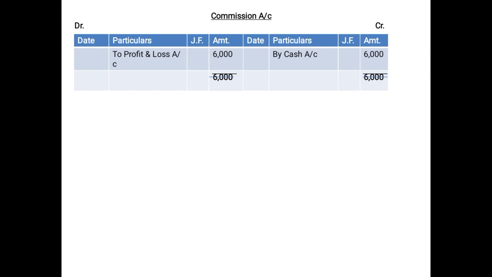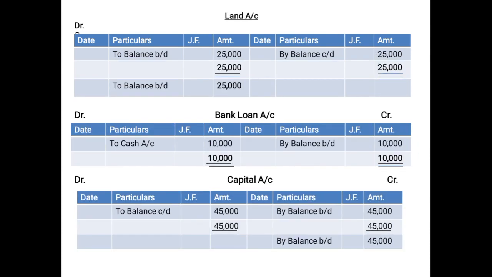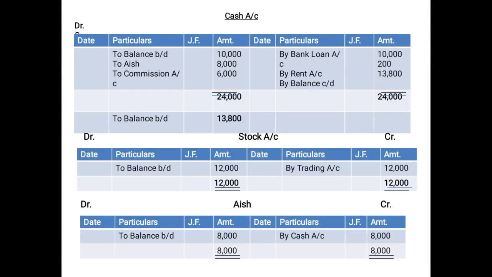So these are the postings of ledger accounts. Now we will go through how the accounts are balanced. It will be just a quick revision. While balancing the cash account, you total the debit side and the credit side, and on totaling we found that the debit side was greater than the credit side. That means there is a deficiency of 13,800, the total of debit minus total of credit, that you have shown by balance carried down, because the cash account is neither a nominal account nor related to goods.